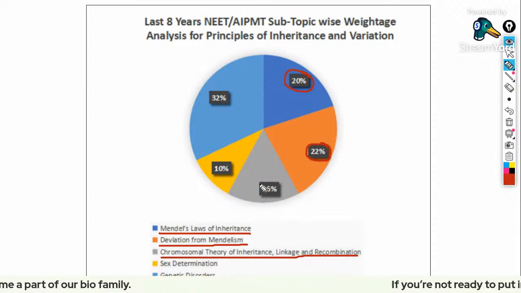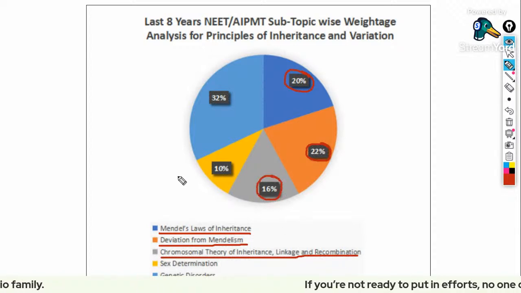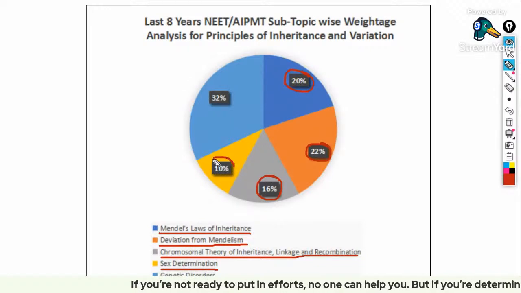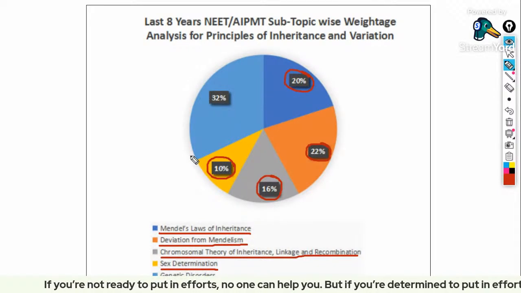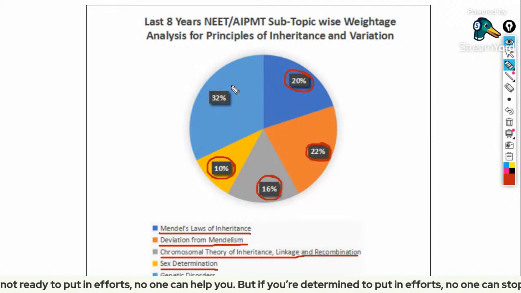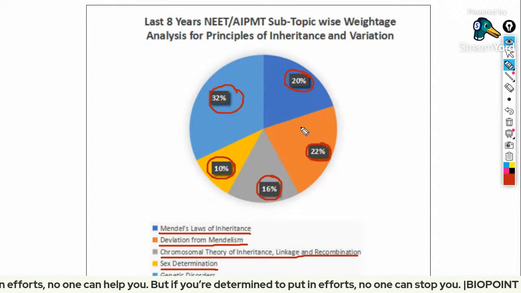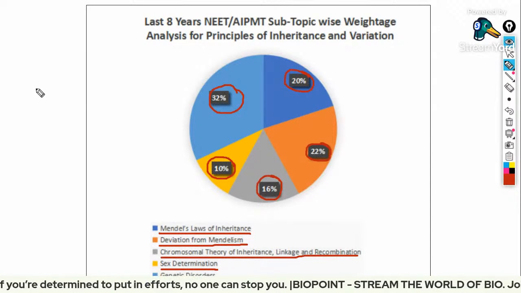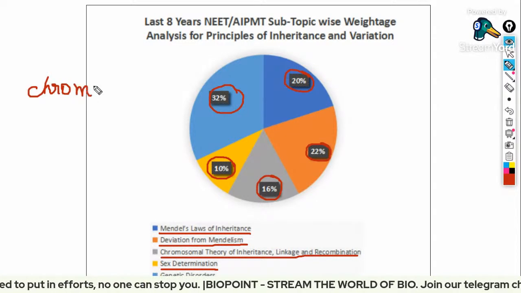Chromosomal theory of inheritance, linkage and recombination, 16%. Sex determination of humans, insects, grasshoppers, birds, etc. And genetic disorders have been asked for 32%, especially chromosomal disorders.